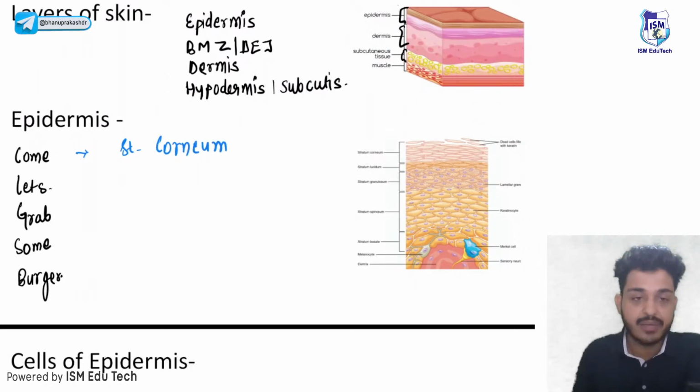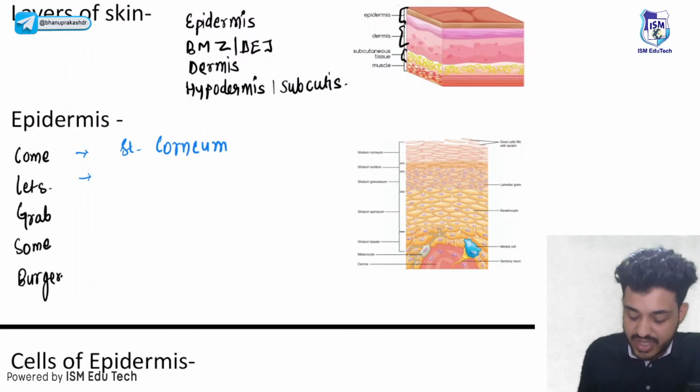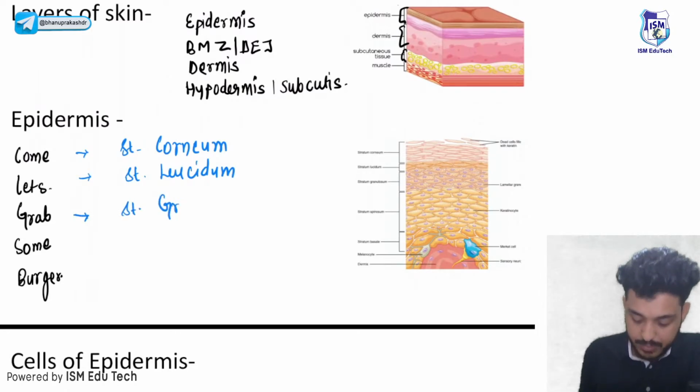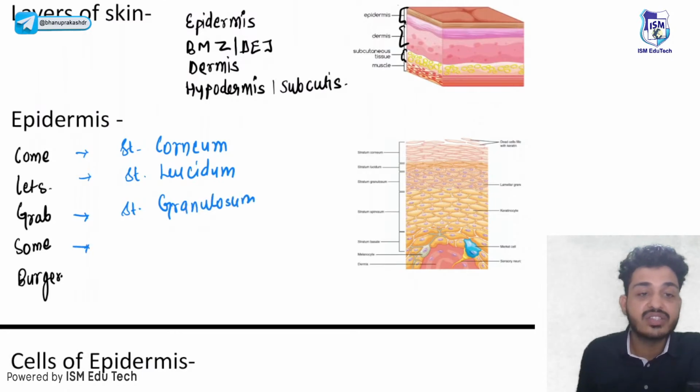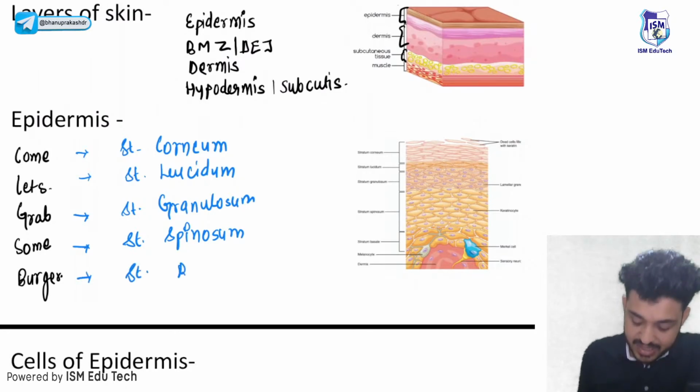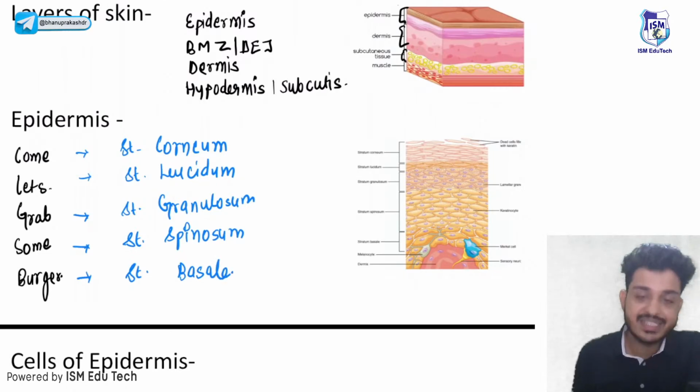The first one is the stratum corneum. Then the second one is stratum lucidum. The third one, G for stratum granulosum. Next is stratum spinosum. And the last one, the deepest layer, is stratum basale. It is present in the base, so it is stratum basale.